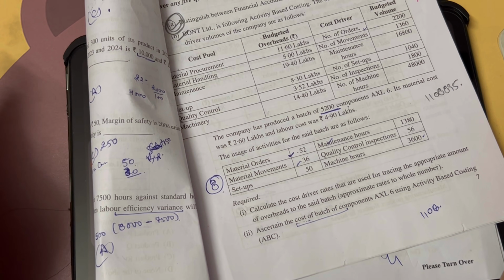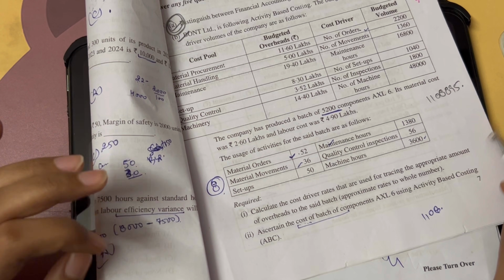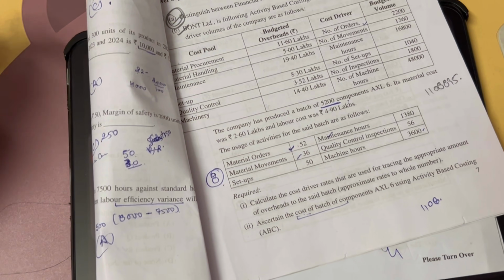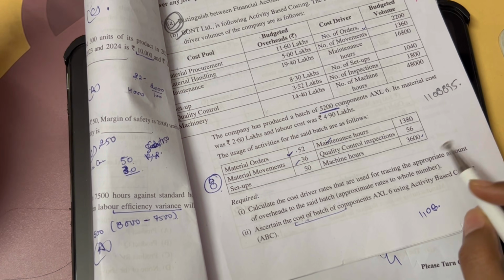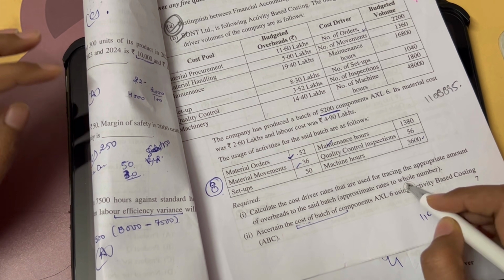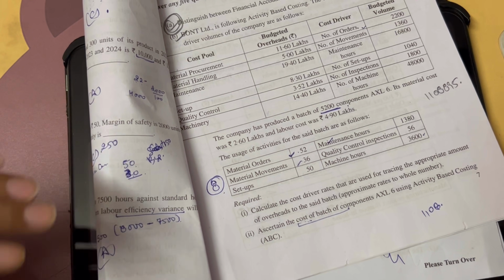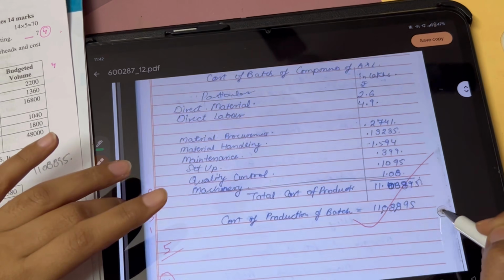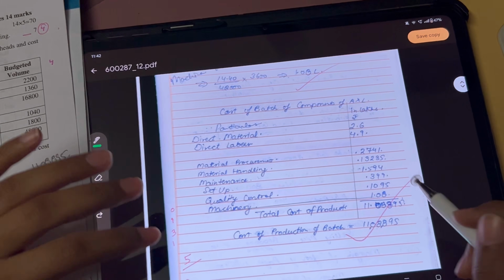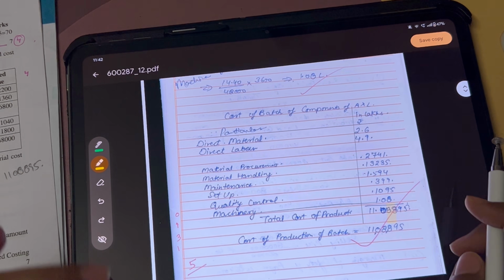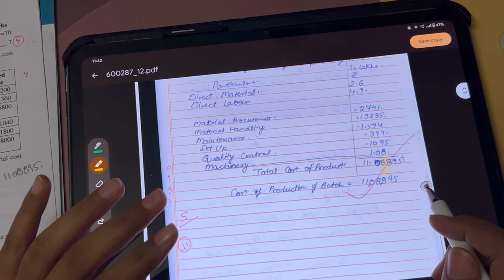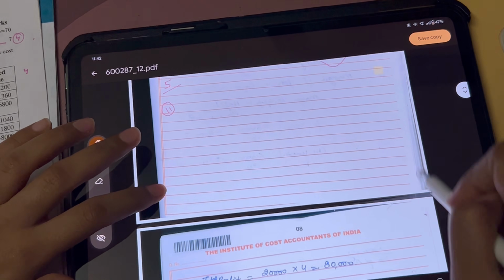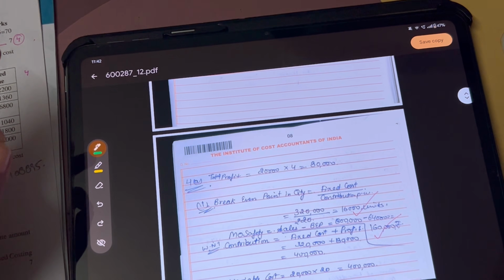Actually I didn't read this during the exam, but when I came home, it went viral in Telegram groups that they were asking for approximate rates to whole number. Then I realized what a blunder I had made in the exam. As you can see, I attempted in decimals only, but still I got marks. I got 5 marks, so it is my mistake. We should read the question carefully.